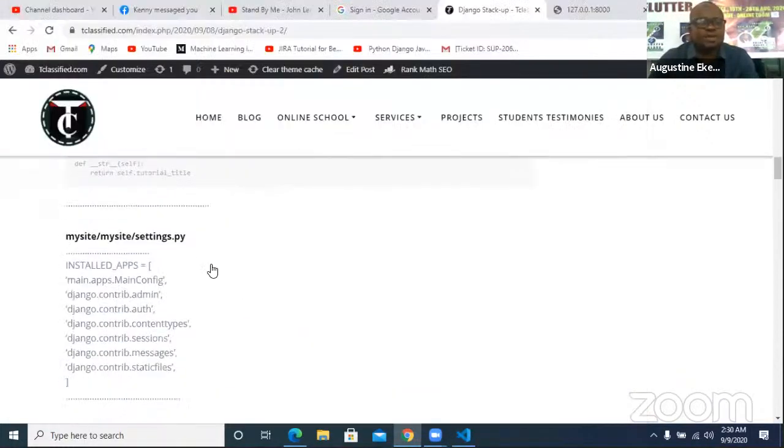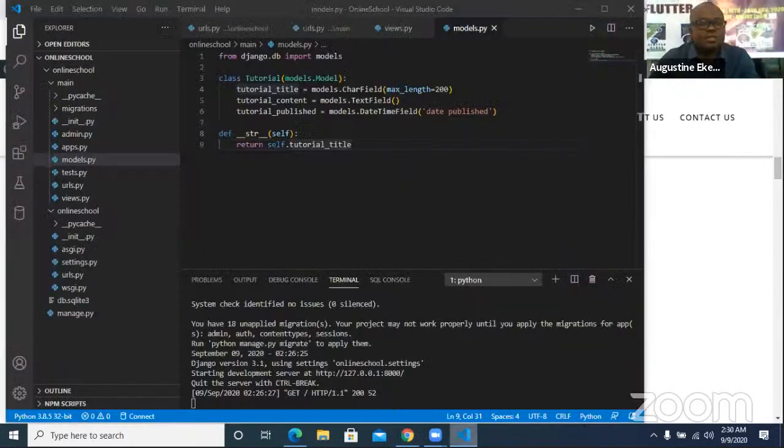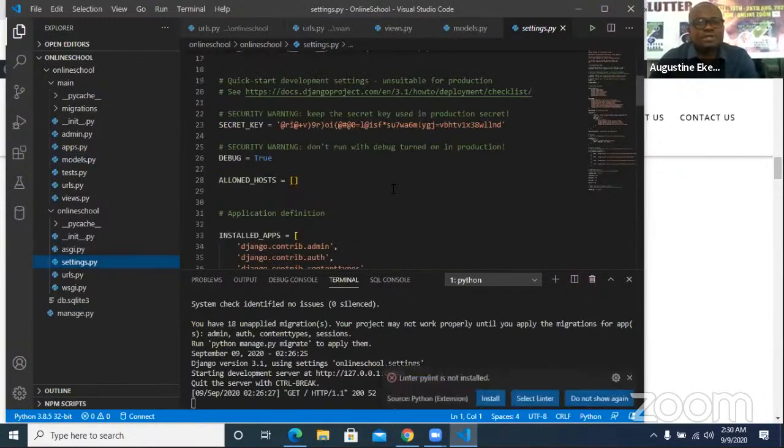So let's keep going. The next thing will be to add the app that you just created, this main app, in the settings. To do it, just go to your settings and add this code. So I'm going to just copy this code, this main app, get back, go to my settings. This is where my settings is. I'll scroll down to INSTALLED_APPS.